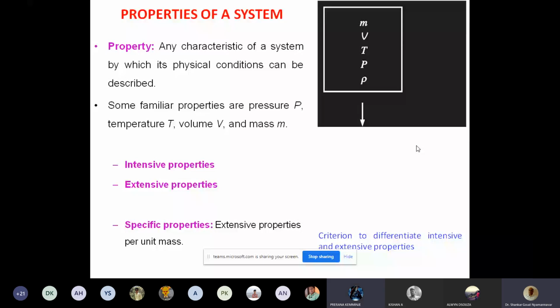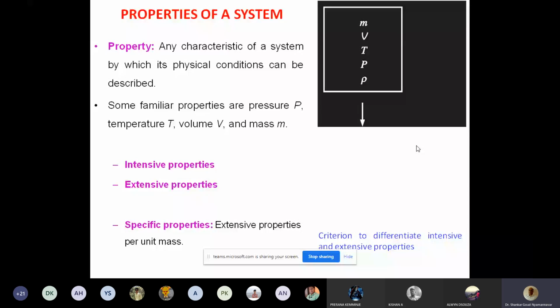Suppose at a given depth, will the pressure be the same or different? It will be the same. So it does not depend on the amount of water, it depends on the depth, at what height you are measuring.